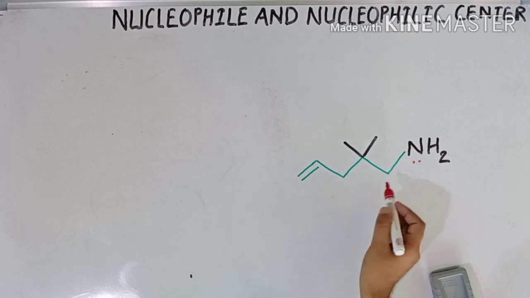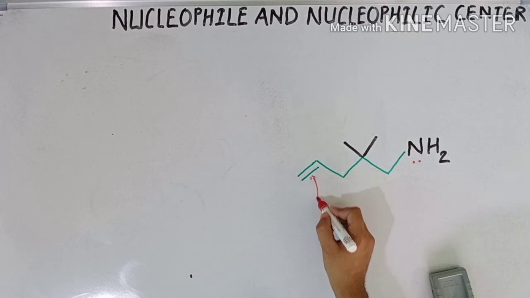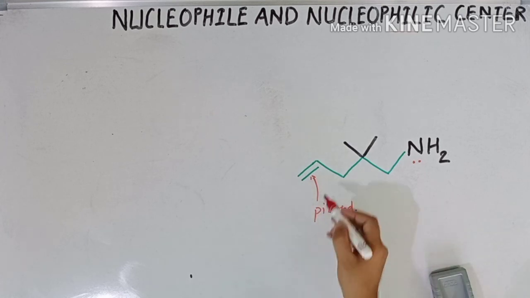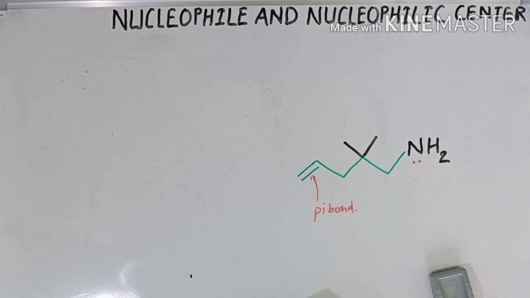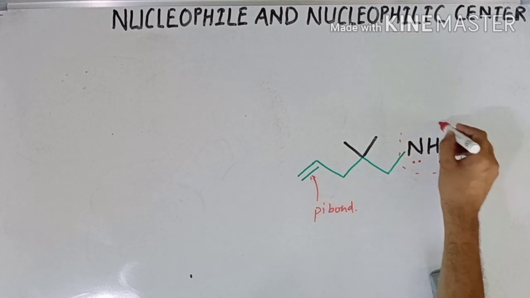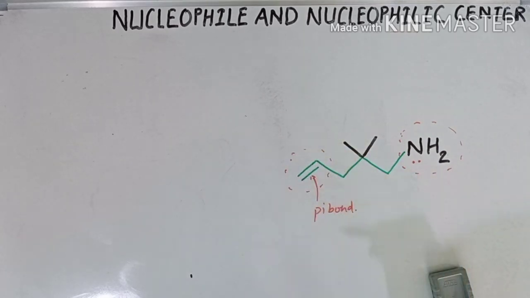Apart from this, the organic compound also has a pi bond. So this functional group can also act as a nucleophile. So this compound bears two nucleophiles. One is the nitrogen atom and another one is this pi bond. So there are two nucleophilic centers in this organic compound.